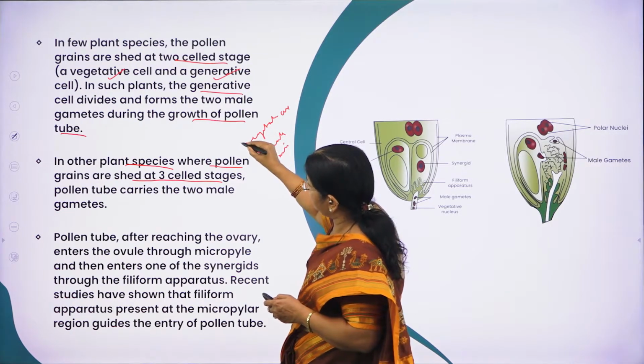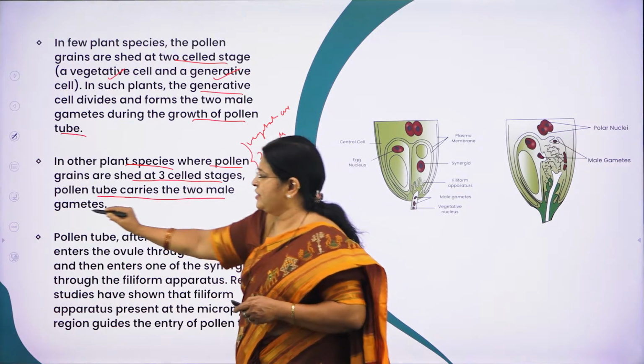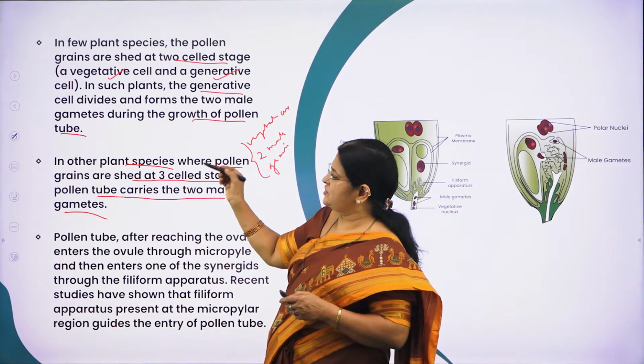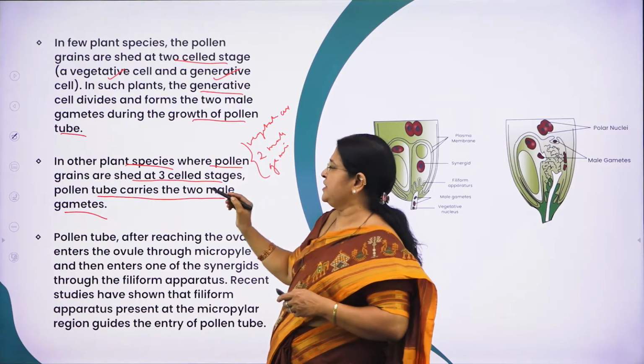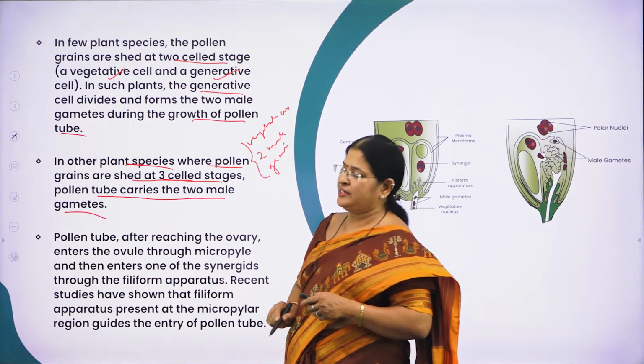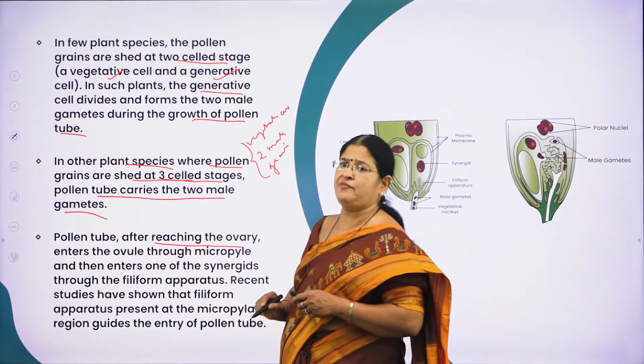So it is called three cell stage, where the pollen tube will carry the two male gametes, right? So you can see this in some of the plants. In some plants it is shed at two cell stage, and in some plants it is shed at three cell stage. So pollen tube after reaching the ovary, what will it do?